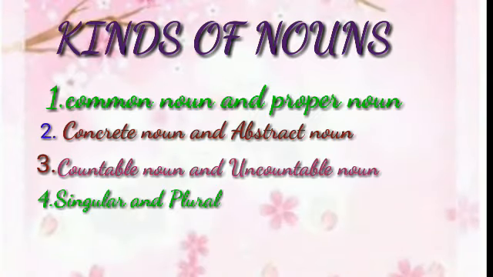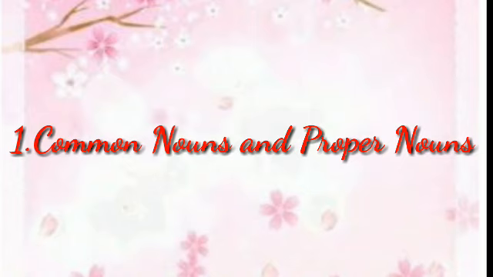Children, today we will see about common nouns and proper nouns, concrete nouns and abstract nouns, countable and uncountable nouns, singular and plural nouns. So first of all we will see common nouns and proper nouns. So what is a common noun? A common noun is the name given in common to persons, places, animals or things of the same class or kind. And a proper noun is the name of a particular person, place, animal or thing.